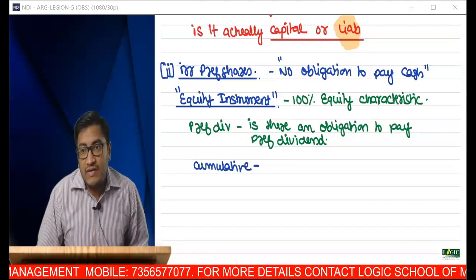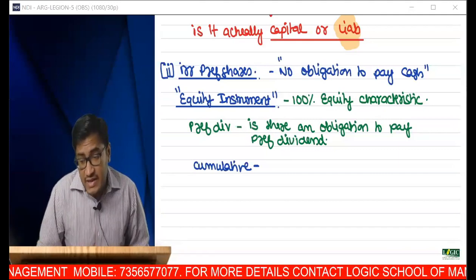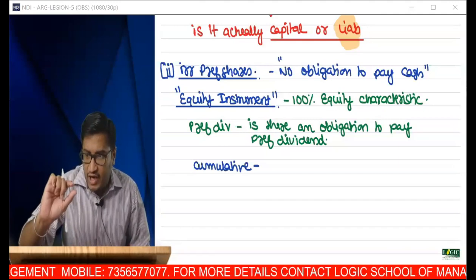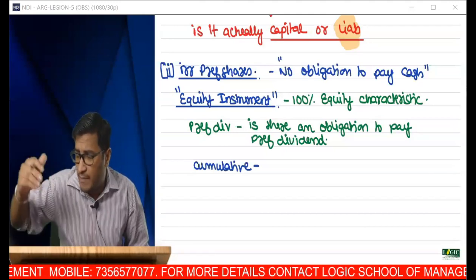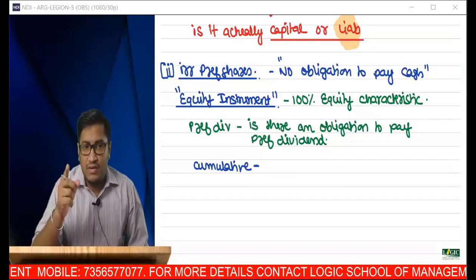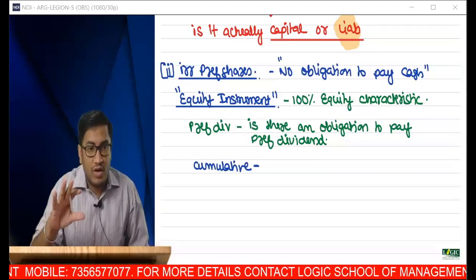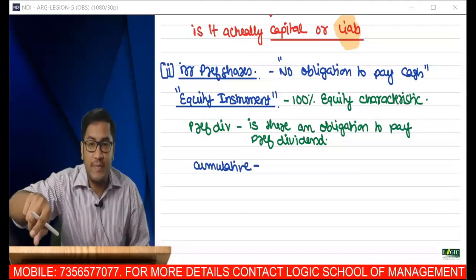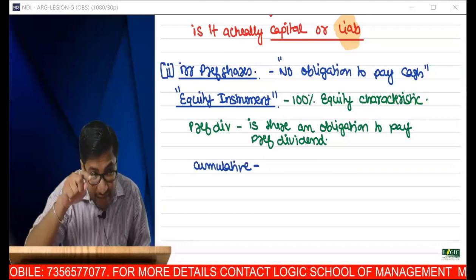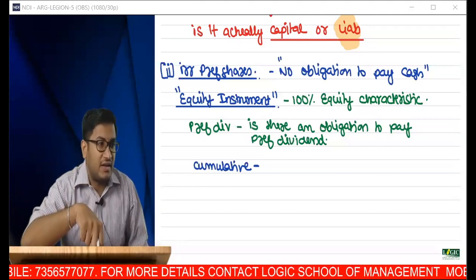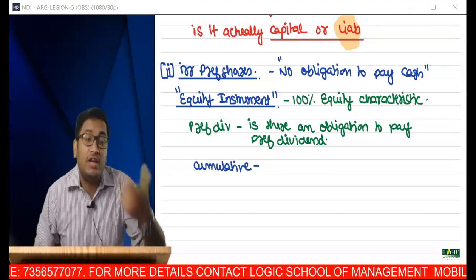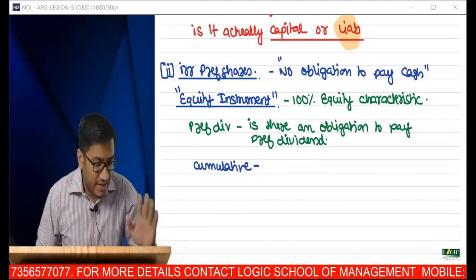It will be given priority only if equity dividend needs to be paid. Then preference dividend has to be paid prior to equity dividend. Isn't that what we have learned?